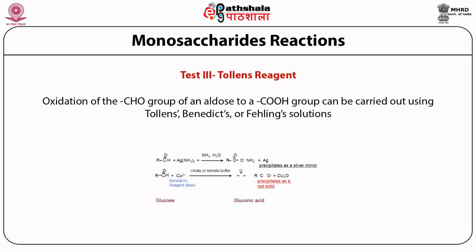Another reaction that is very specific to the presence of a functional aldehyde group can be done by using Tollens reagent or Benedict's reagent or Fehling's solution.